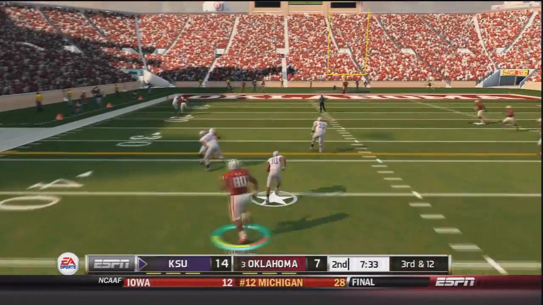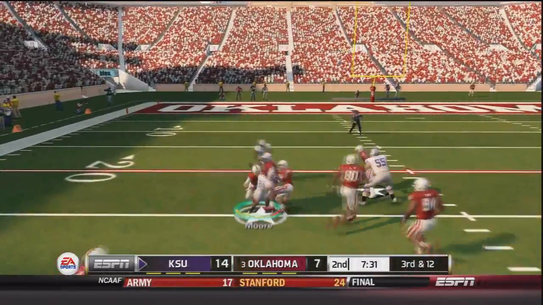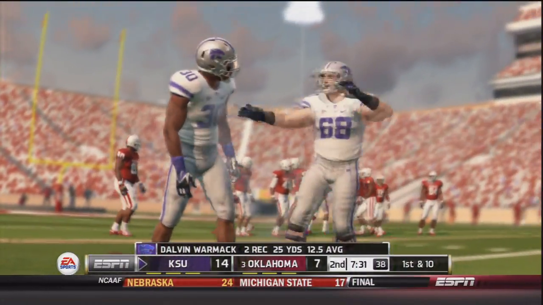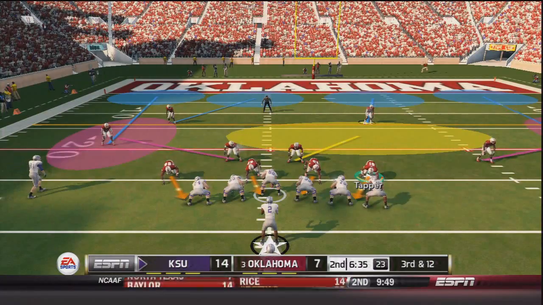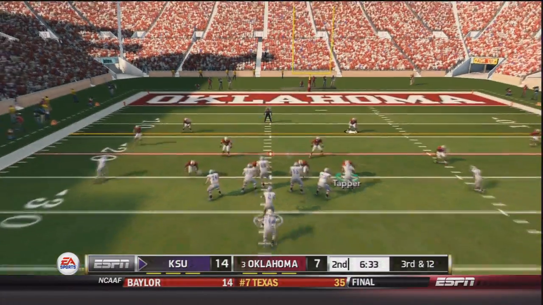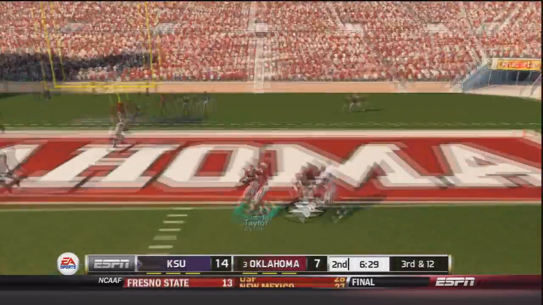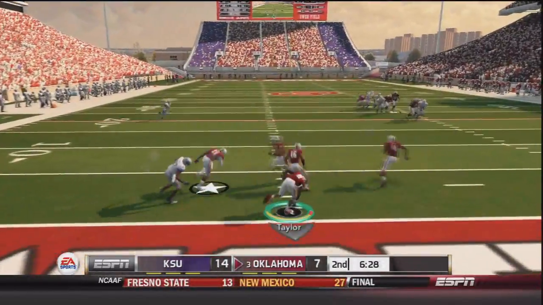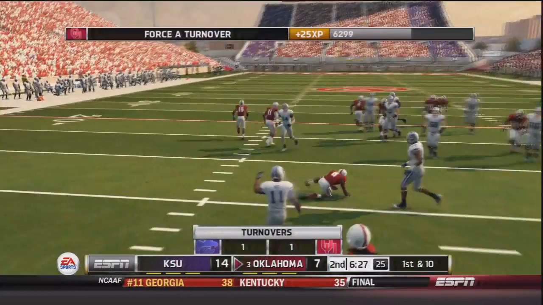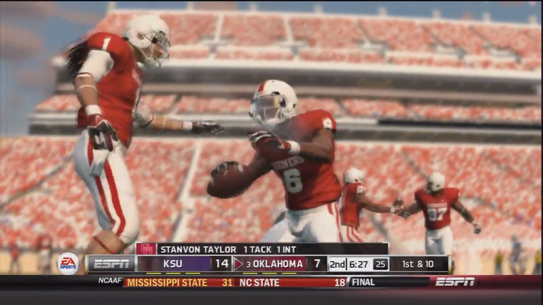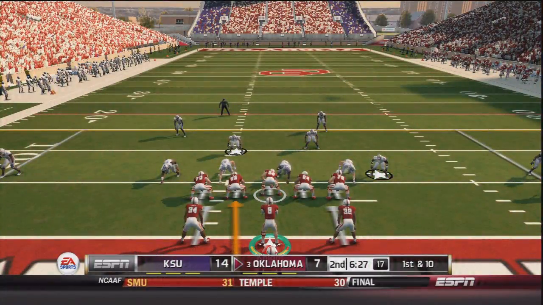Throws caught by Warmack on a screen, and he's across the first down line deep into Sooner territory before he is brought down at the 25-yard line, a 22-yard gain for Kansas State. Now 3rd and 12, Aaron Sharp in pistol. He takes the snap. He drops back looking. He goes to the end zone, but it is picked off by Stan Von Taylor. And he trips over Zach Sanchez, so he falls down at the 4, or else that could have been a very, very big return. But all that matters now is that OU has the ball.